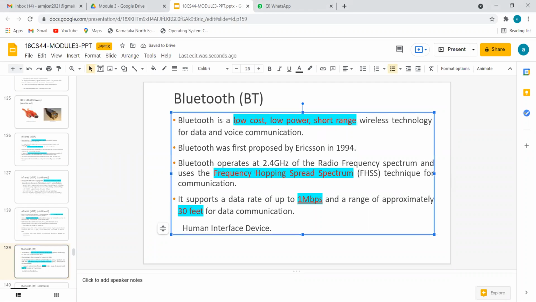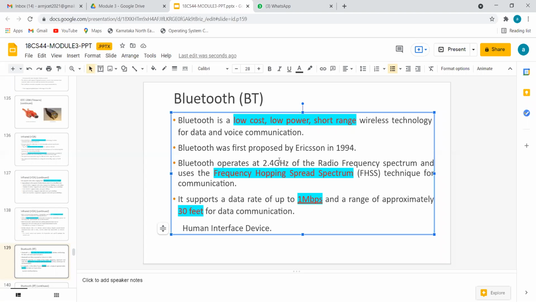The purpose of Bluetooth is a low cost communication protocol. It's free of usage and all devices provide it inbuilt. That means if we purchase a mobile, Bluetooth is a default configuration, and it also takes less power for data transmission as well as data receiving. It is short range, you know that we cannot transmit through Bluetooth between two cities or between 5 to 10 kilometers. So it's a short distance, like a 30 feet radius circle.